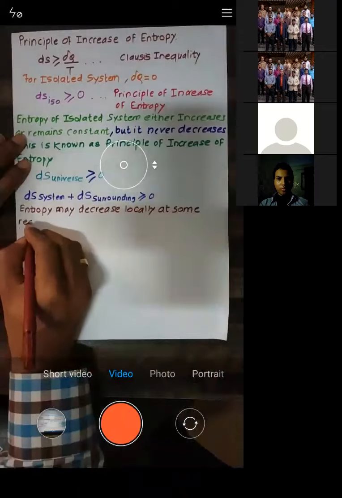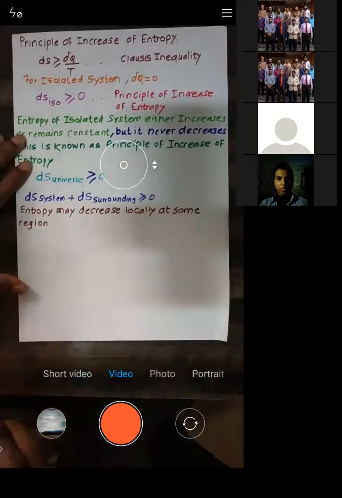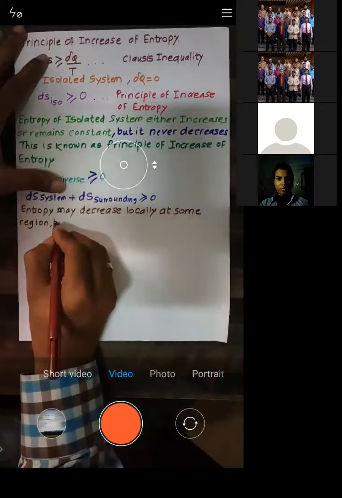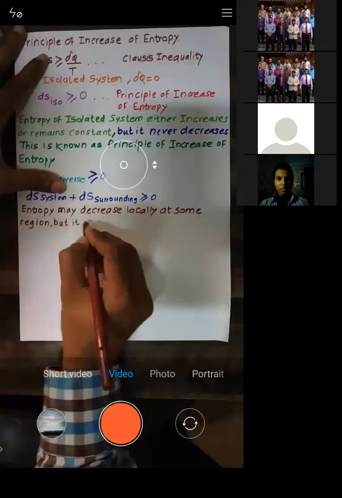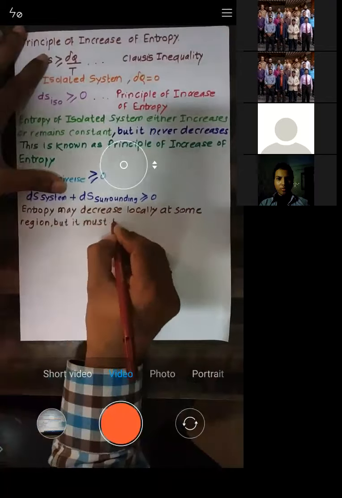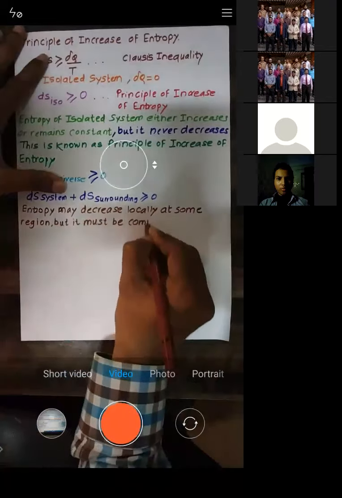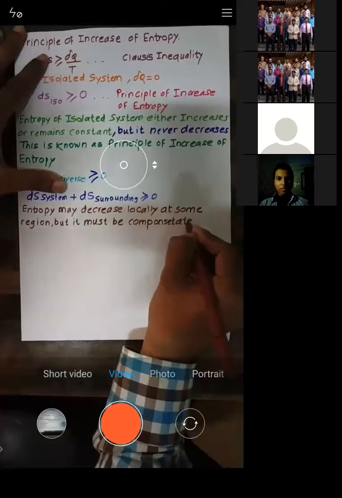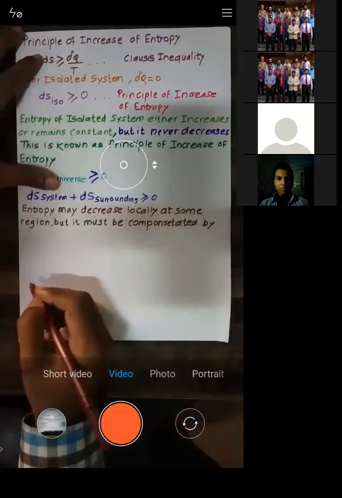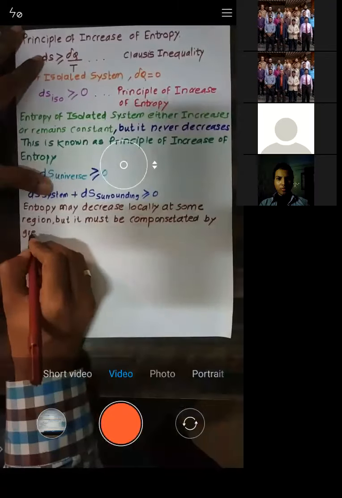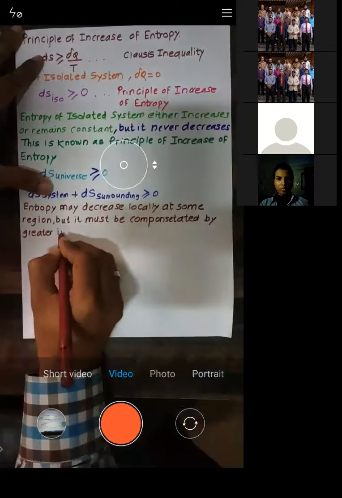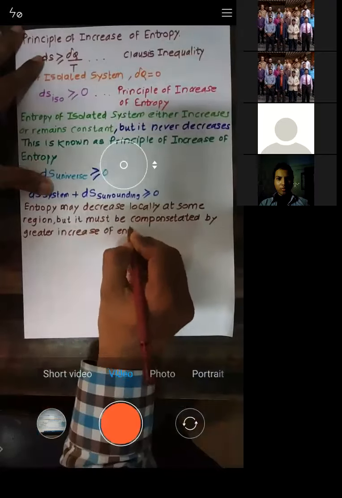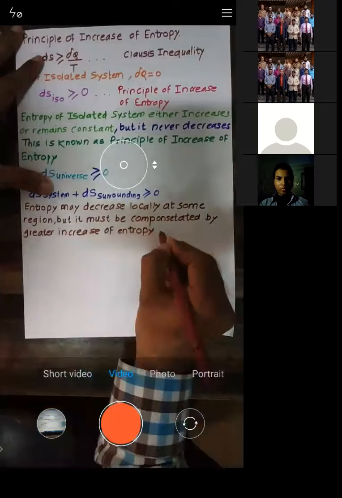At some region it might decrease locally, but it must be compensated by a greater increase of entropy in some other region.